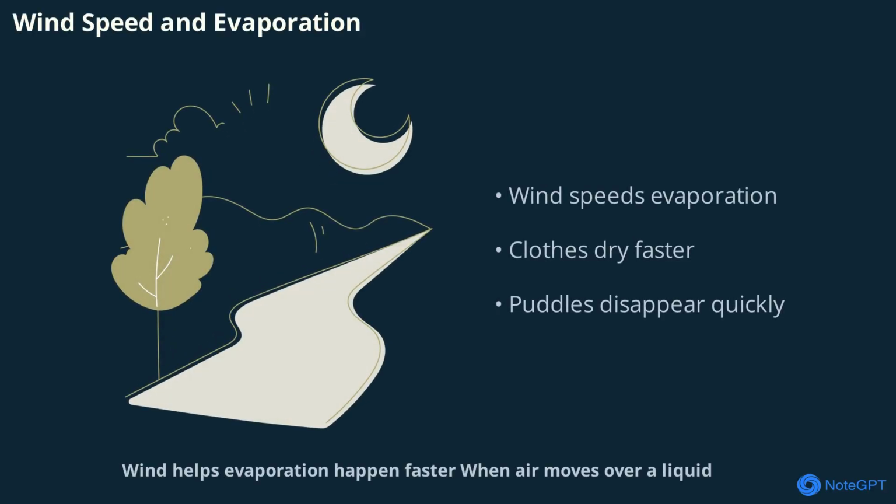Wind helps evaporation happen faster. When air moves over a liquid, it carries away the escaping particles, speeding up the process. That's why clothes dry quickly on windy days and puddles disappear faster.